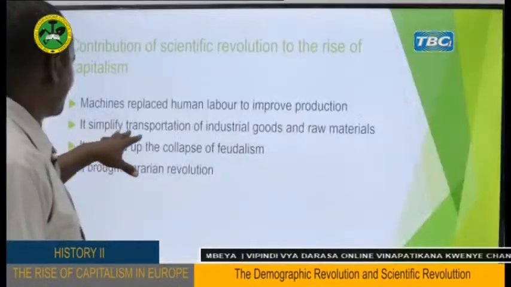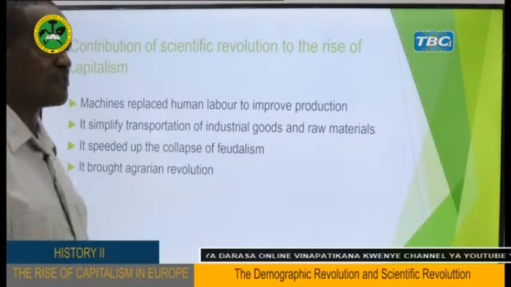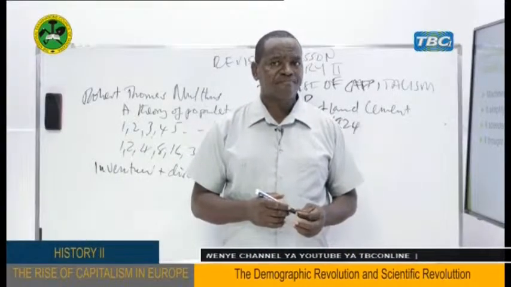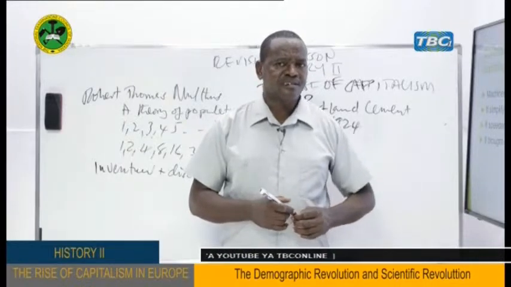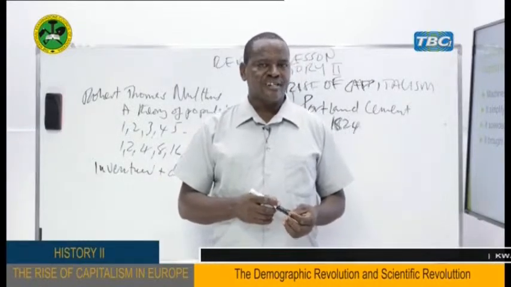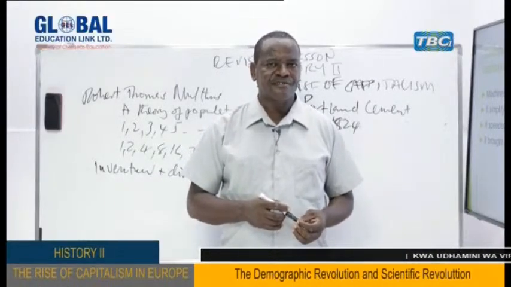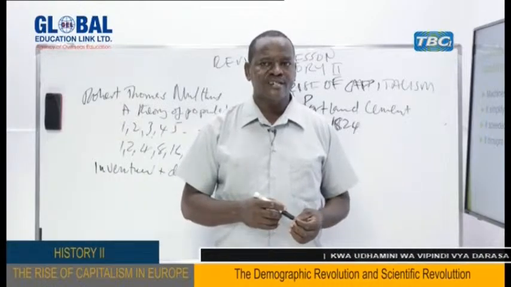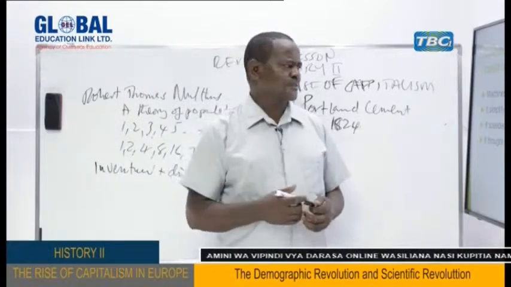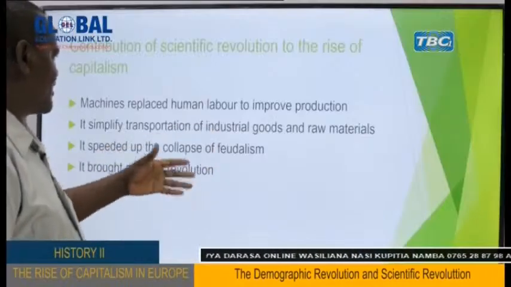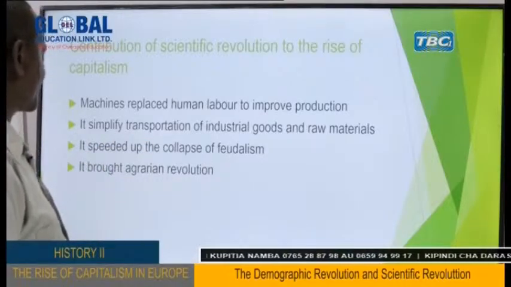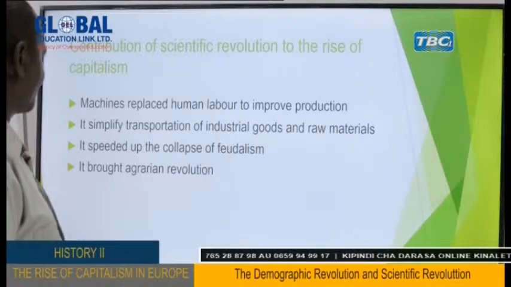Another thing is that it simplified transportation of industrial goods and raw materials. We said there were some improvements in the transportation sector, especially the invention made by John McAdam, who invented the tar macadamized road. And so roads which used to be rough and seasonal have now become good and non-seasonal. That means they can be passed throughout the year. That's another very important development made in Britain and Europe in general, to stimulate the development of capitalism.